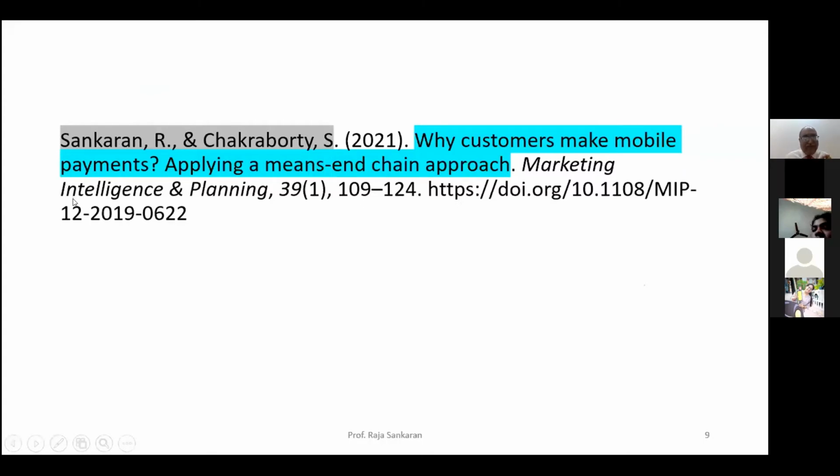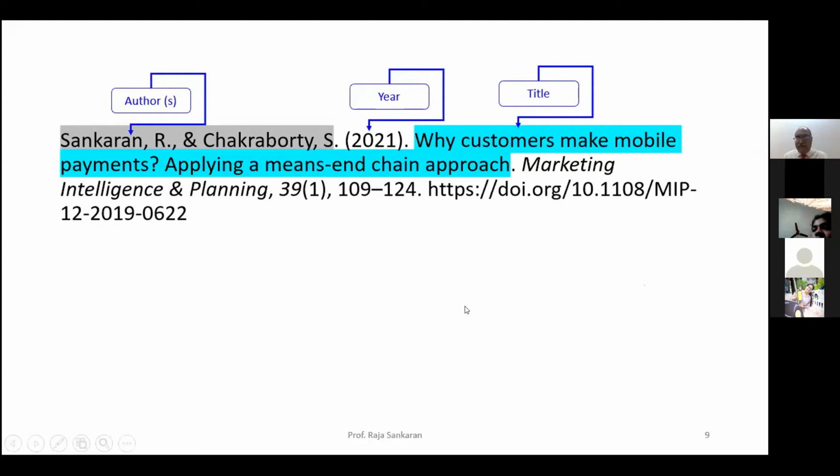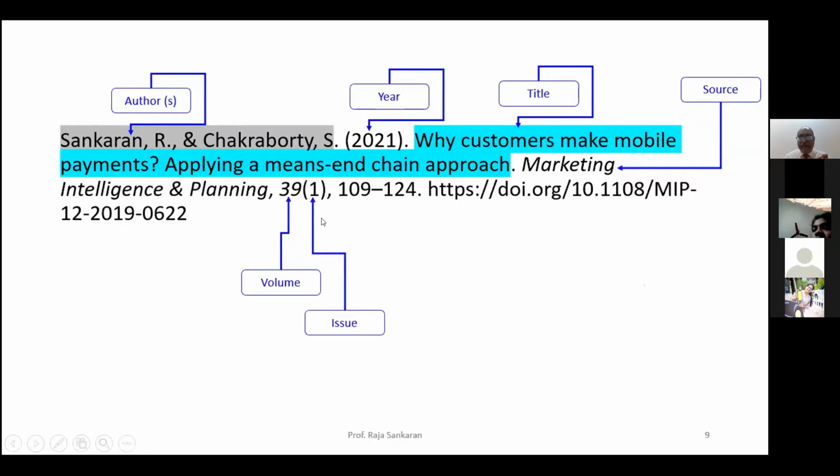So that means the first is the authors. Now note this, the author is always the last name followed by a comma, followed by the initials of the first name of the first author, followed by an ampersand, and the second author in the same way, last name, comma, initials of the first name. Then the year of publication comes in brackets, again a full stop, then the title of the research paper, followed by the source or the journal in which it is published, followed by the volume, the issue number and the page number.